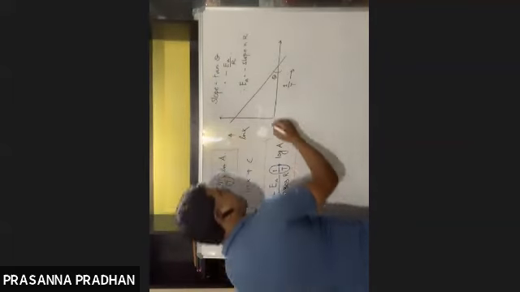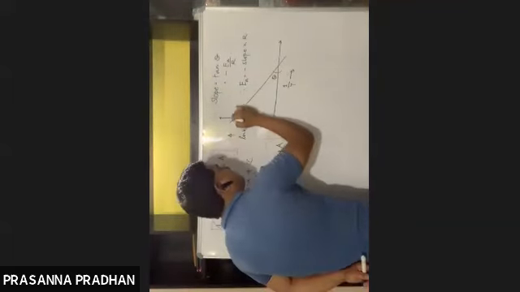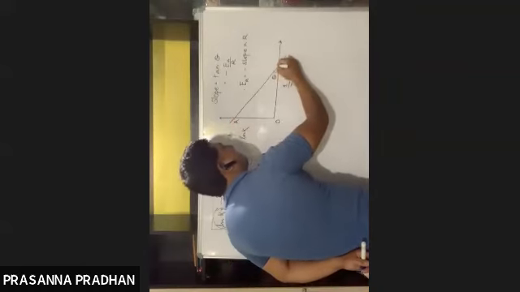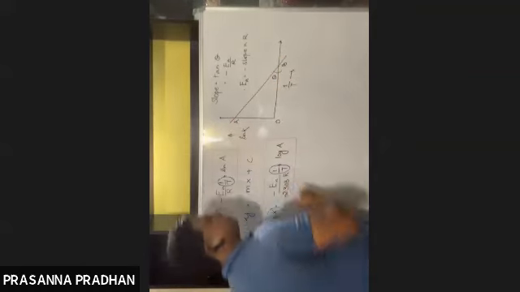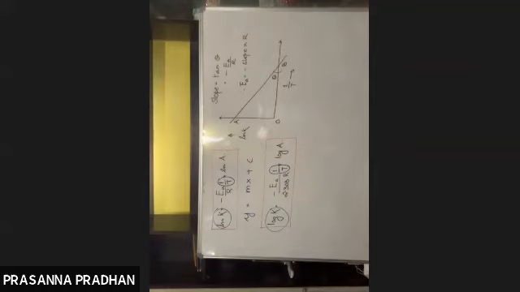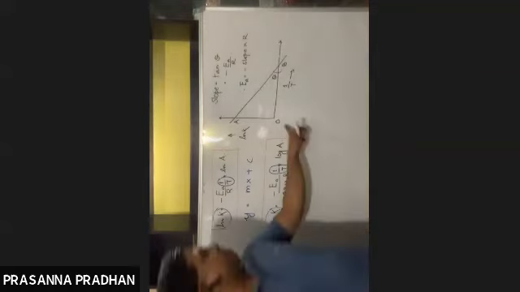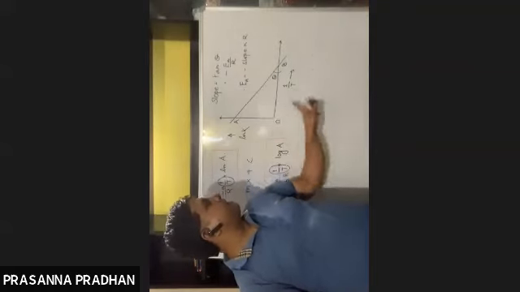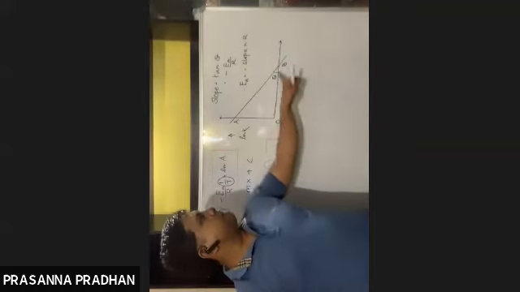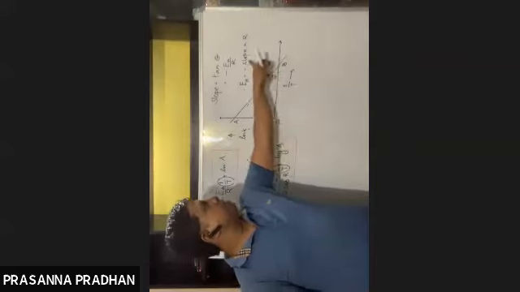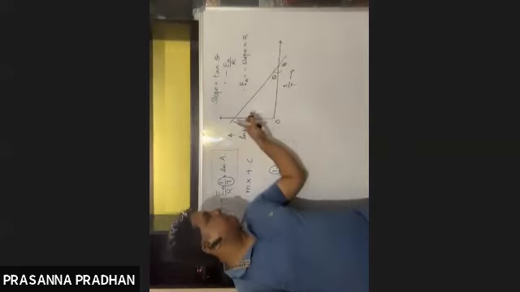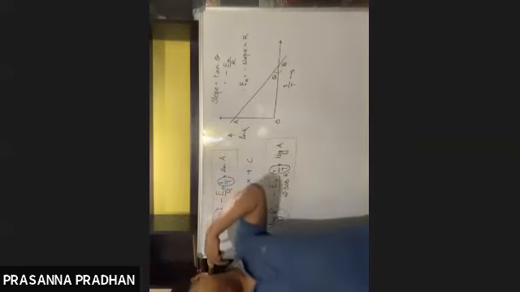This type of question might come: the values of OA and OB might be given. Slope is equal to tan theta, which is perpendicular by base. If these values are given, you can substitute them.